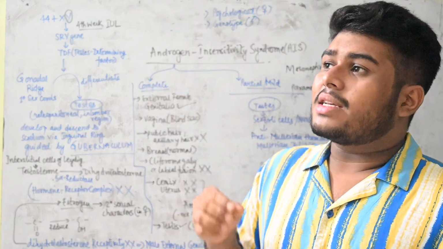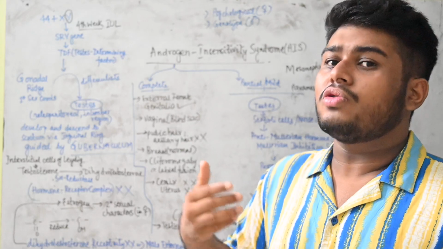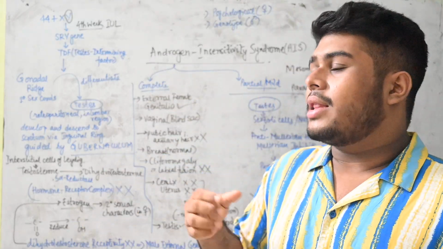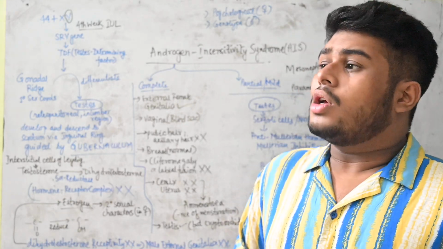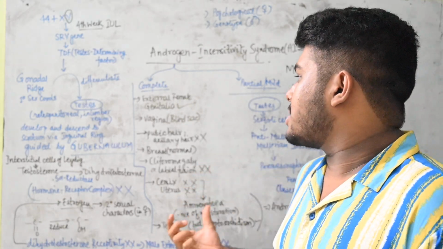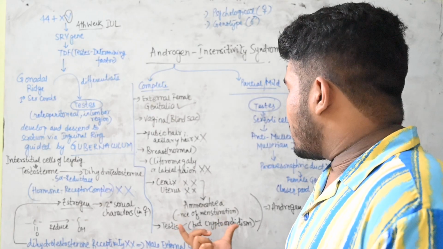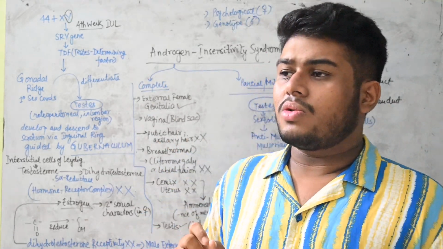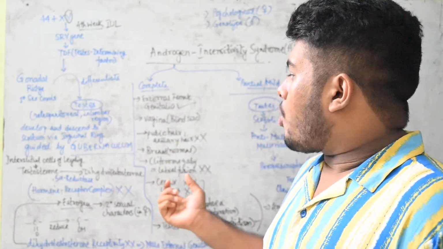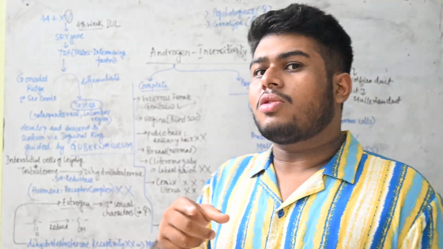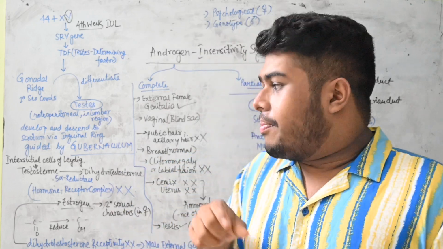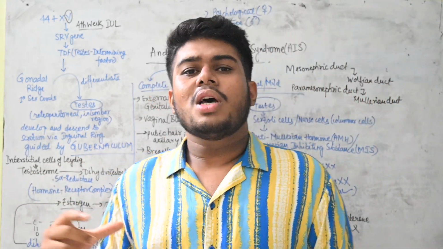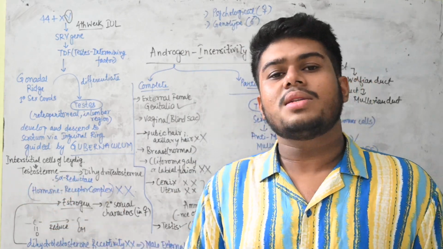Okay, if that testis is there and if it continues to be there, that can also develop malignancy. Okay, there will be no sperm production. So basically you have to understand this, that when cryptorchidism is there, suppose testis has not descended, so there will be no testis during birth, and already you know that before birth only testosterone is produced. But testosterone also gets converted into dihydrotestosterone, because suppose the enzyme 5-alpha reductase is there.